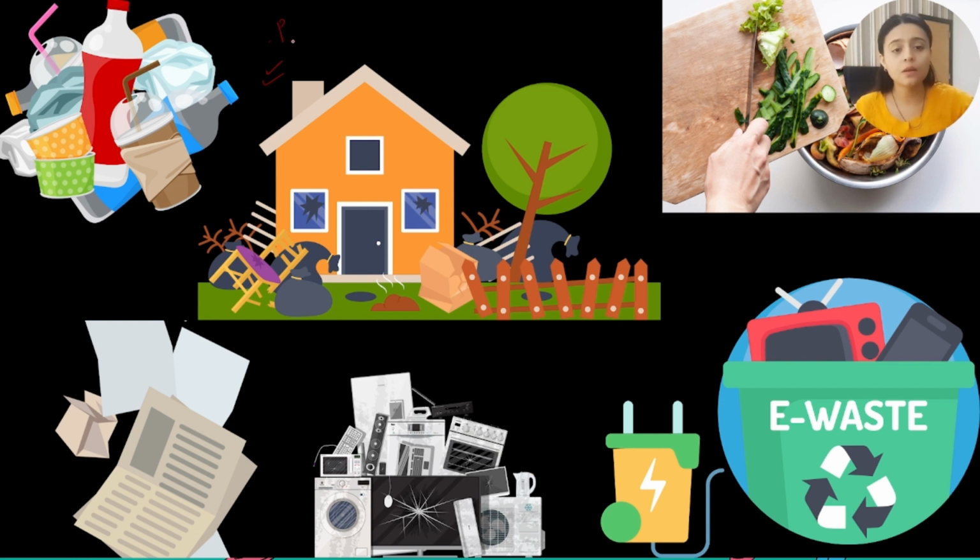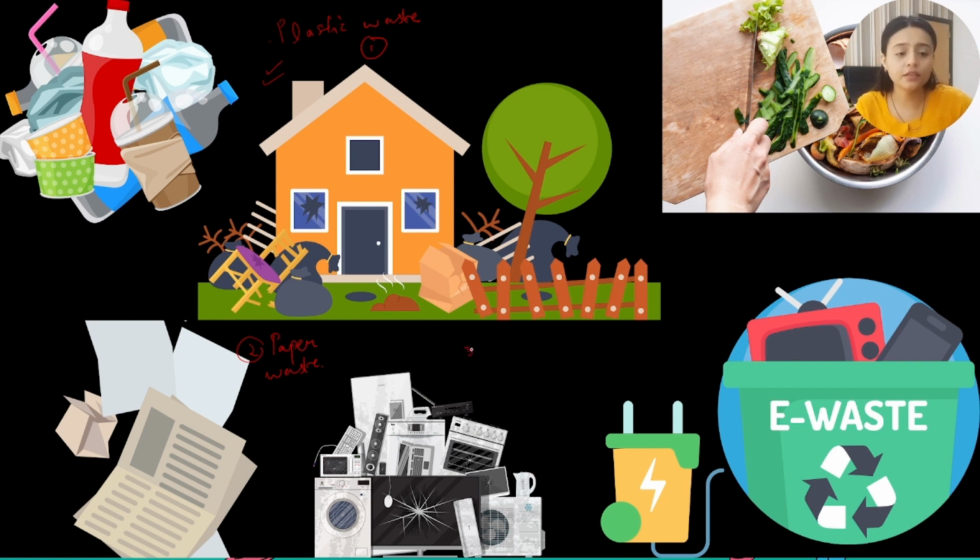So number one is plastic waste. Number two, what is this? Paper waste, right? You remember those old newspapers which are no longer used, which your mom may reuse to wrap your edible items in, right? So these are paper waste.